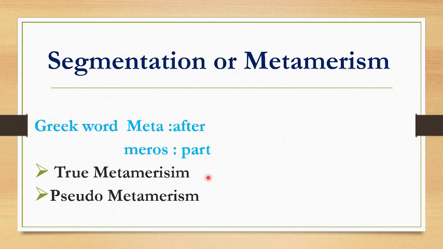If we discuss more about the true metamerism and correlate it with the phylum Annelida, the body is externally and internally divided into segments which are called metameres, with serial repetition of at least some organs. This phenomenon is called metamerism. The best example of true metamerism is earthworm. Next is the pseudo metamerism. This type of metamerism is seen in tapeworm. Here the proglottids, which are the segments of tapeworm, are budded off from the neck and are not embryonic in origin.